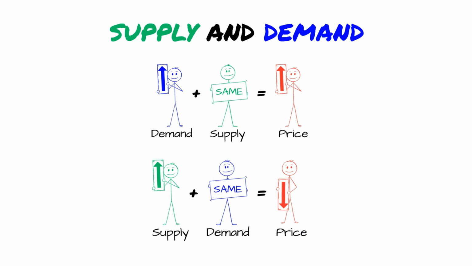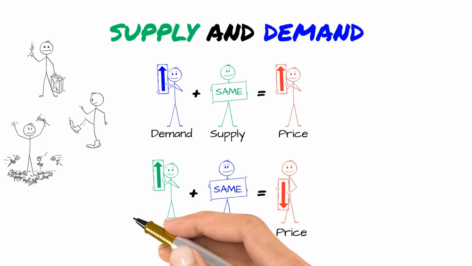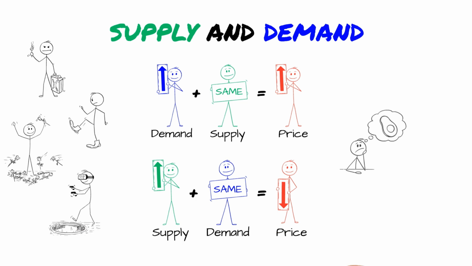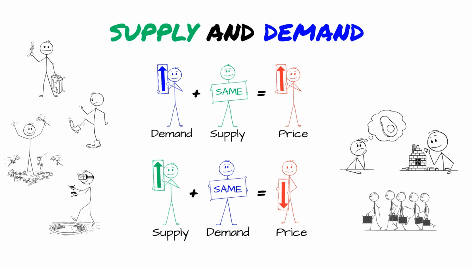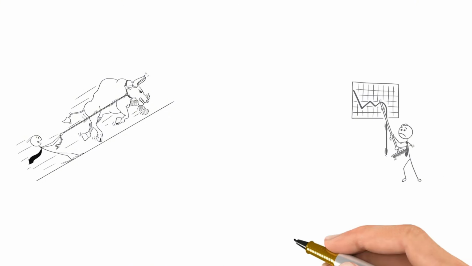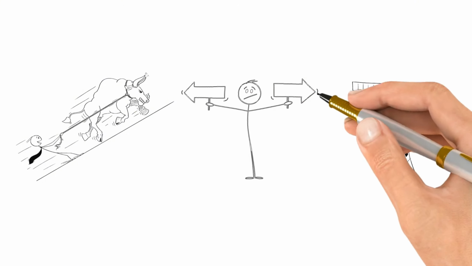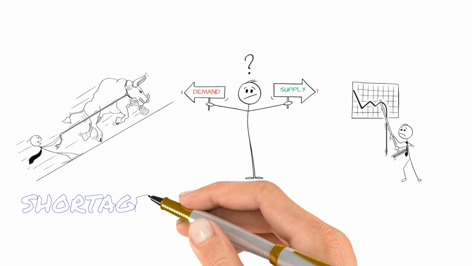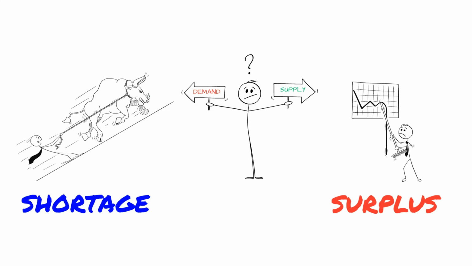And here's the cool part. This happens everywhere. Gas prices, sneaker prices, concert tickets, video games, avocados, housing, jobs, even your time. Everything has a supply, everything has a demand, and the price adjusts until they meet. So next time you see a price that seems crazy high or surprisingly low, ask yourself what's happening with supply and demand. Is there a shortage driving the price up? A surplus driving it down? Once you understand these two forces, you can predict what prices will do next.